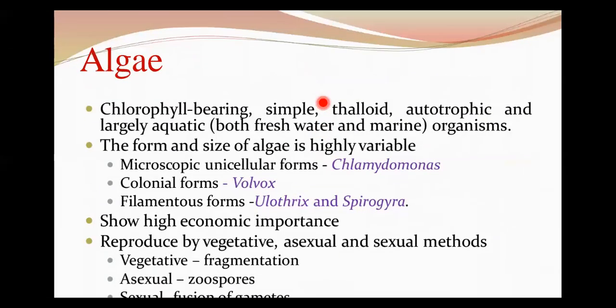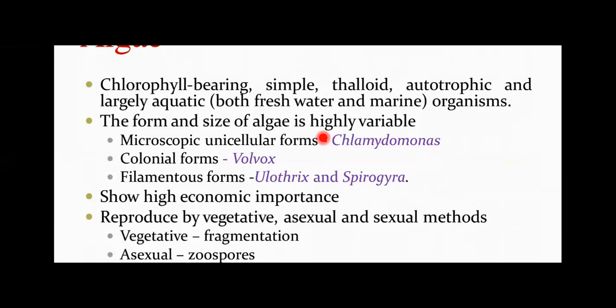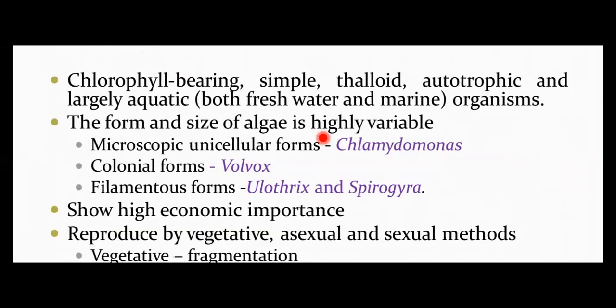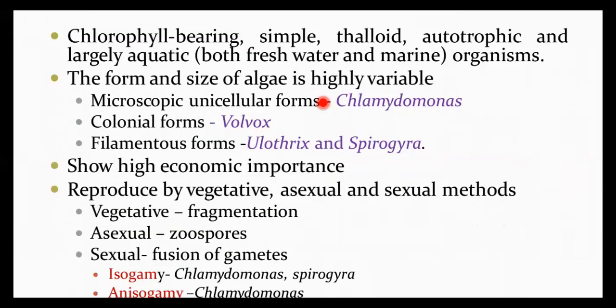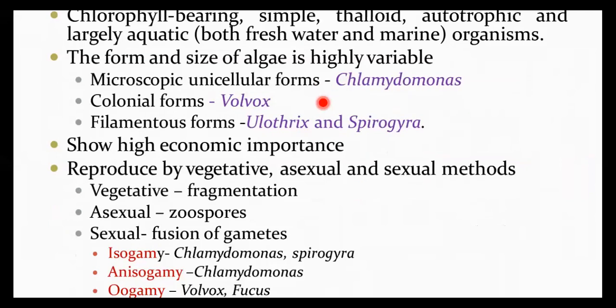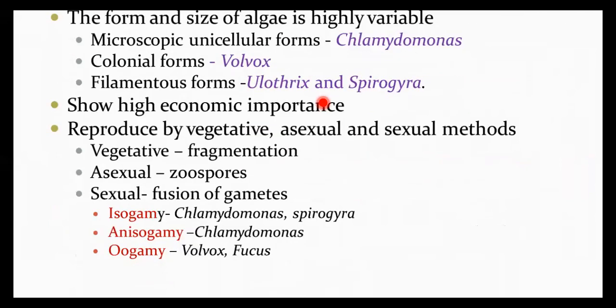So what are these algae? Algae are the chlorophyll bearing, simple thalloid, autotrophic and largely aquatic organisms. The form and size is highly variable. They can be microscopic unicellular forms like Chlamydomonas. They can be colonial forms like Volvox. They can be filamentous like Ulothrix and Spirogyra.